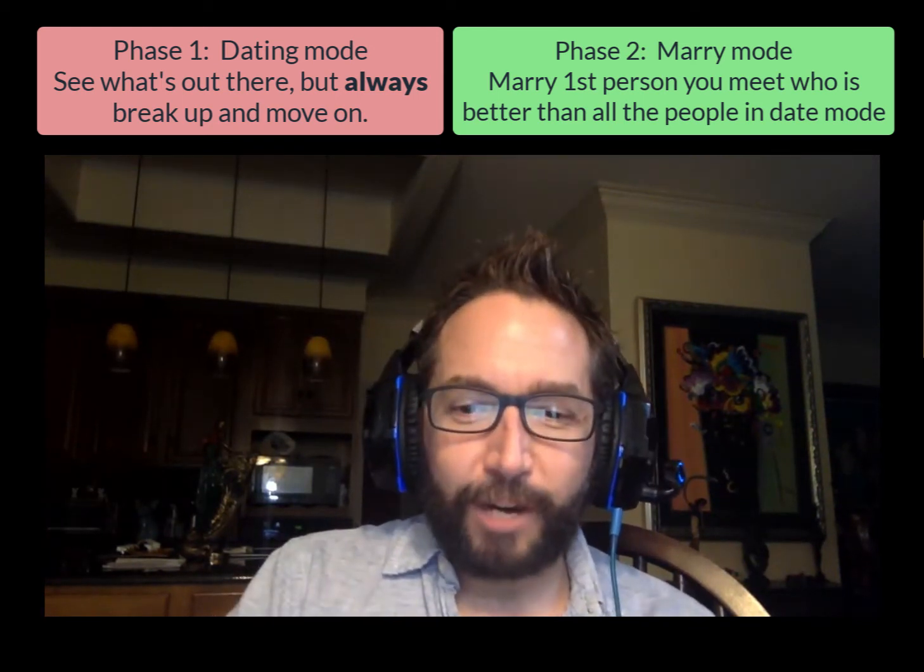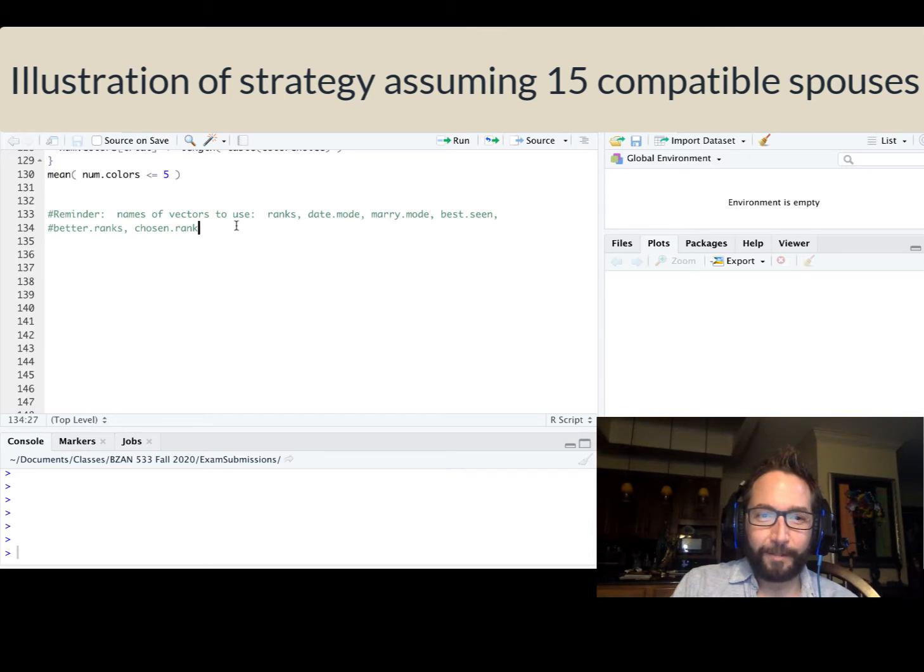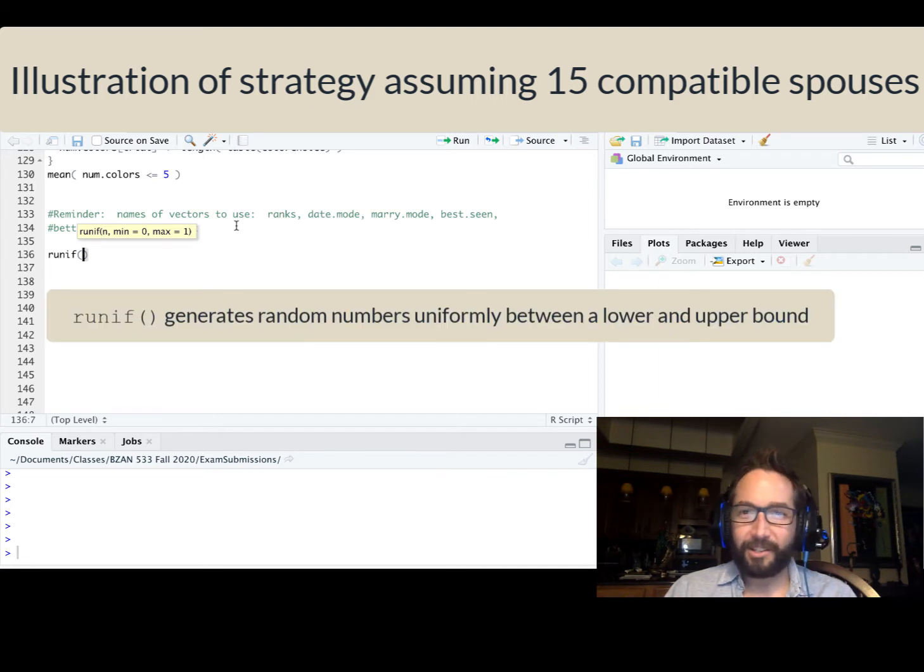To get an illustration, let's head on over to R. I'm going to assume that over the course of our lifetime, we meet 15 compatible spouses. I'm going to come up with a rating system for each of those 15 potential spouses, just by picking a random number between 7 and 10. Let's say the scale goes from 1 to 10, but to be a compatible, suitable spouse, a minimum of a 7. So let's generate 15 random numbers with the runif command that vary between 7 and a max of 10.